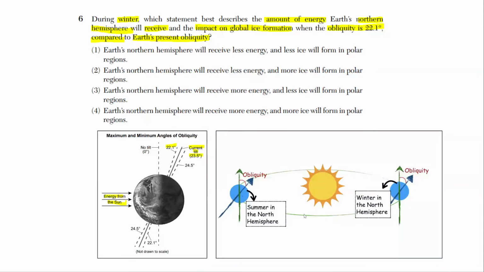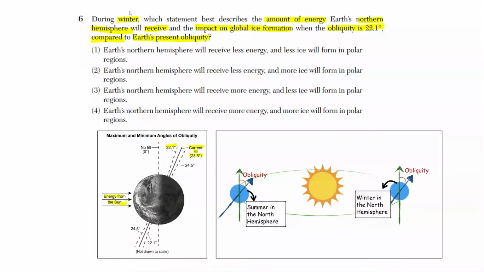With this tilt, as the Earth revolves around the sun, sometimes it's in this position where the northern hemisphere is tilted towards the sun, and this is what we call summer in the northern hemisphere because the northern hemisphere is receiving more direct energy from the sun. But when the Earth is in this position and the northern hemisphere is tilted away from the sun, we consider this winter in the northern hemisphere.